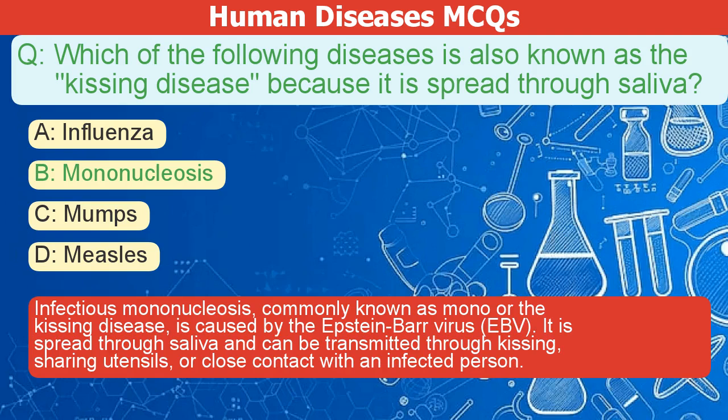Infectious mononucleosis, commonly known as mono or the kissing disease, is caused by the Epstein-Barr virus, EBV. It is spread through saliva and can be transmitted through kissing, sharing utensils, or close contact with an infected person.